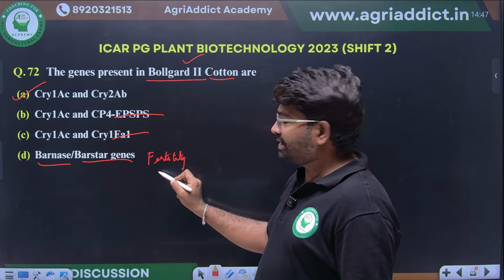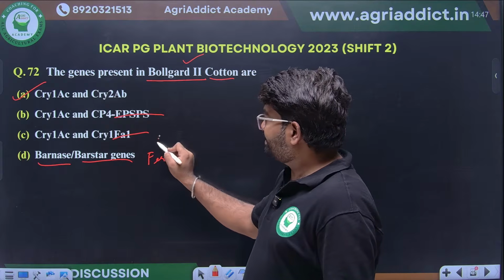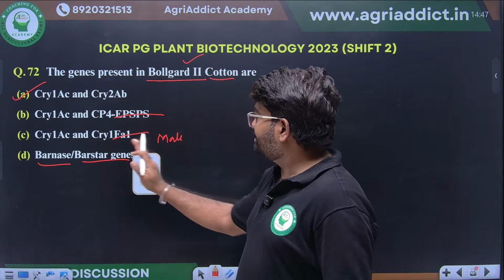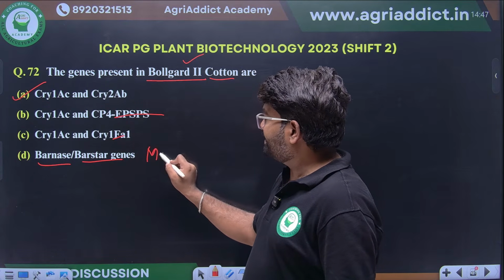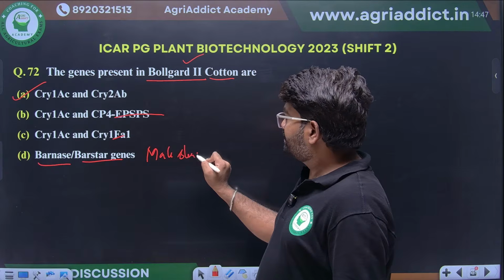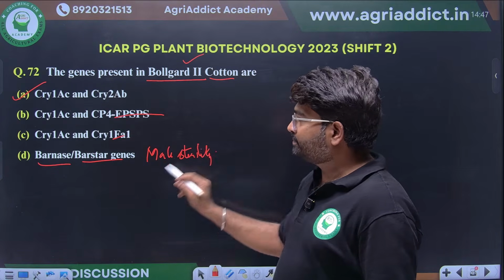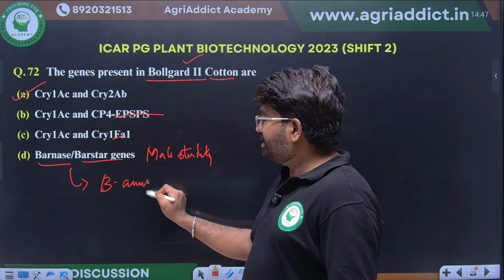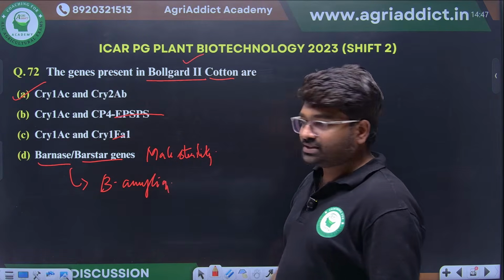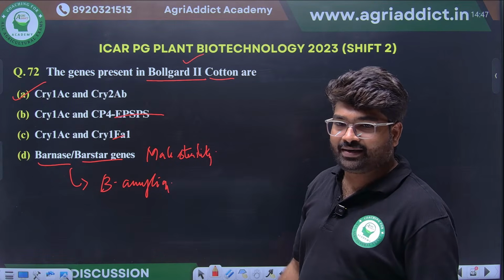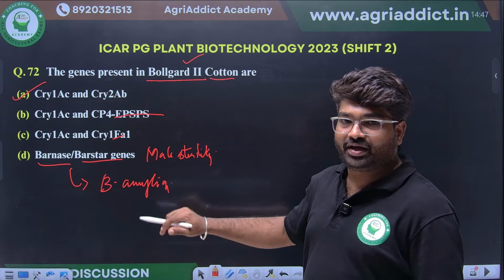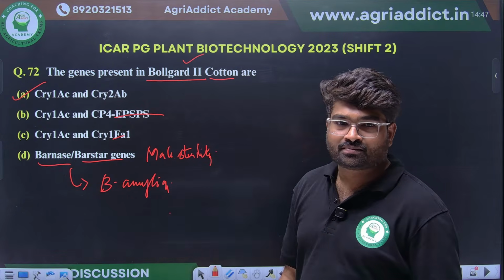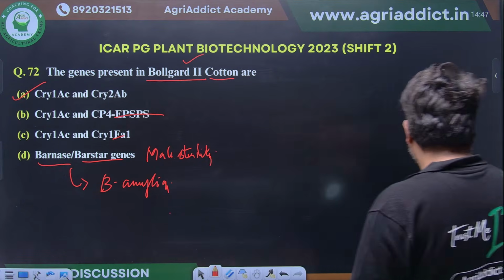Fertility, correct. Yes, male sterility. We have discussed this in male sterility. The barnase-barstar line: this was isolated from Bacillus amyloliquefaciens. This also we have discussed. Male sterility, Bacillus amyloliquefaciens, that is the source for the barstar gene. This is another important point.